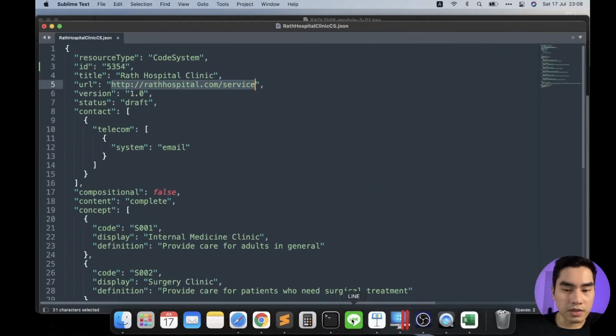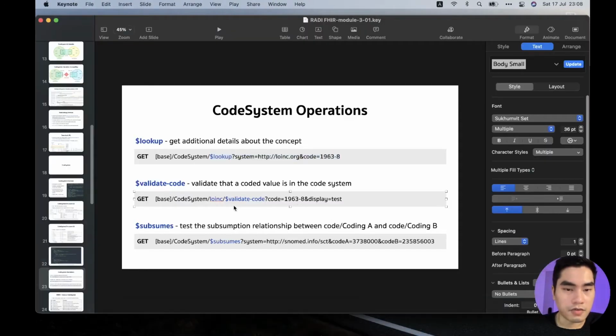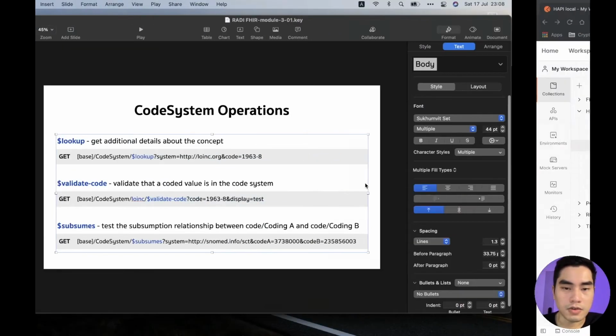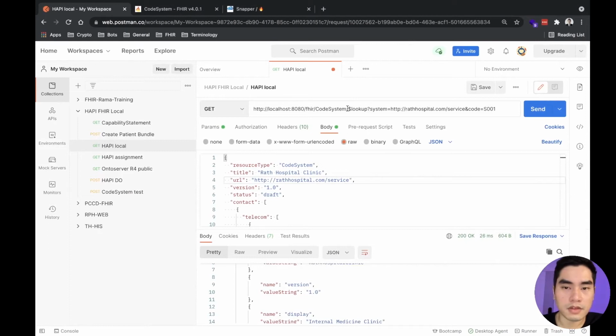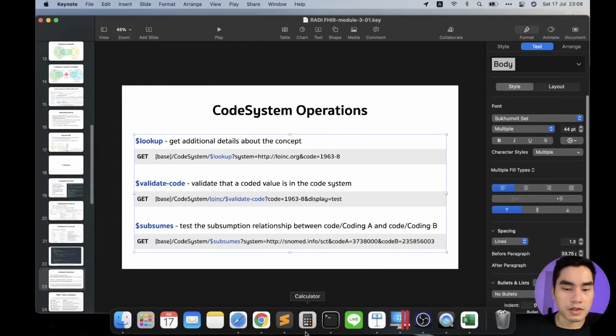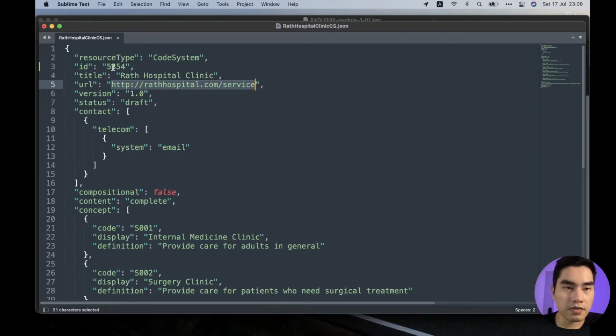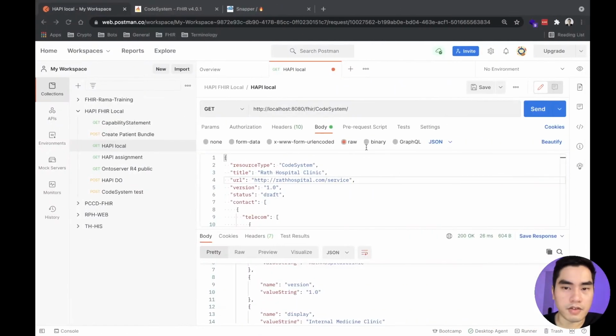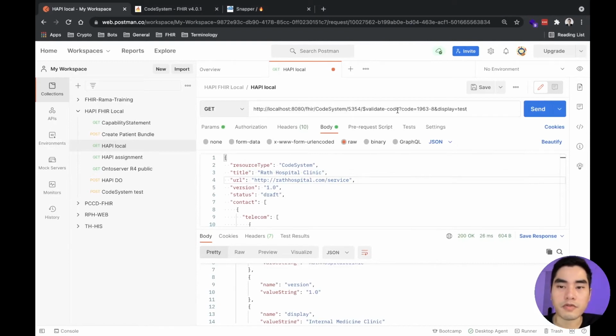And the next one is we would like to validate the code. So the code system ID we got is 5354. So we validate the code for, let's say, S001.